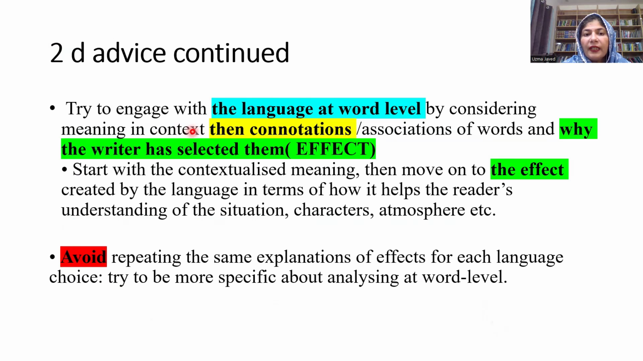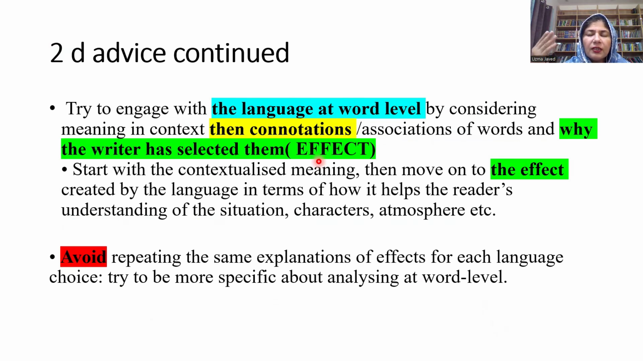So, try to engage with the language at word level by considering meaning in context, then connotations. Connotations means associations of the words and why the writer has selected them. Why the writer has selected them means effect. So, the pattern is the same. First of all, you start with the overall effect. Then you write down the meaning. Then you write down the connotations.